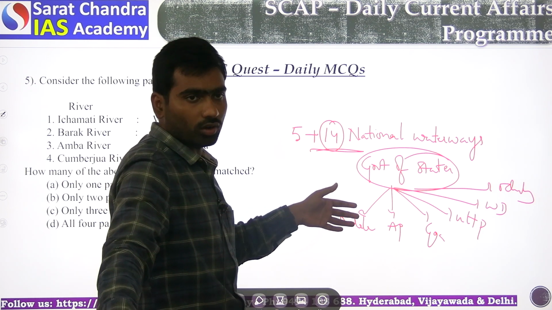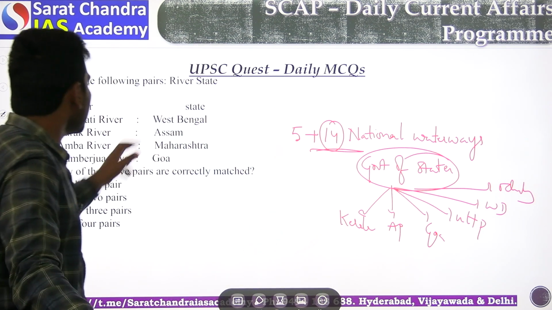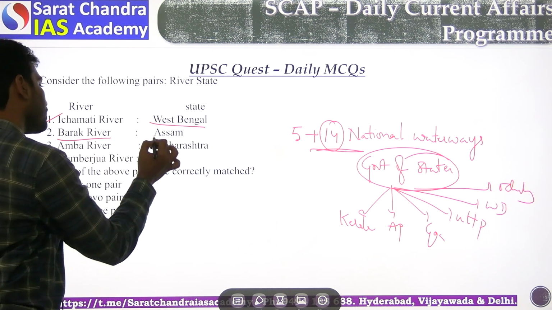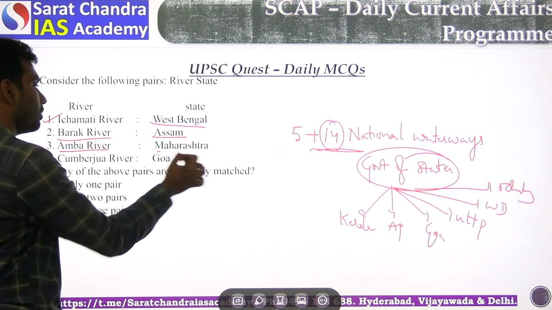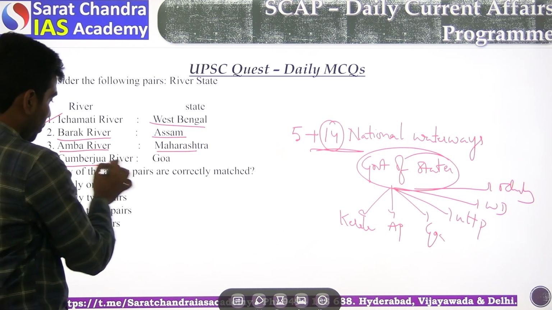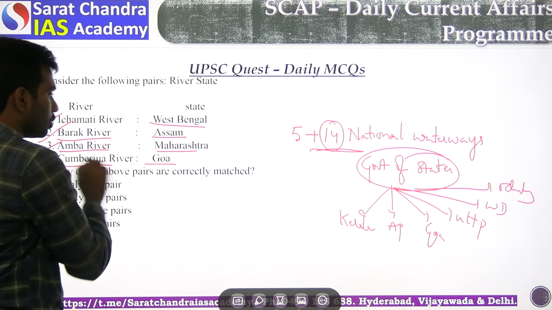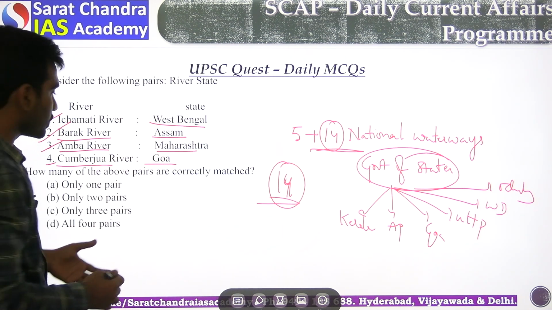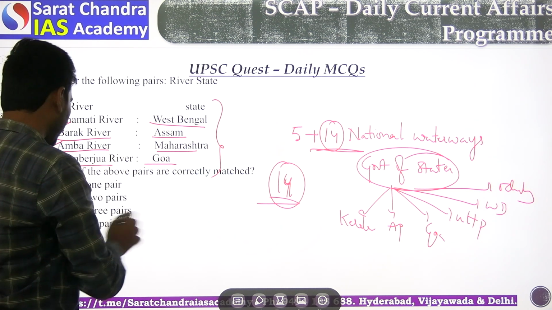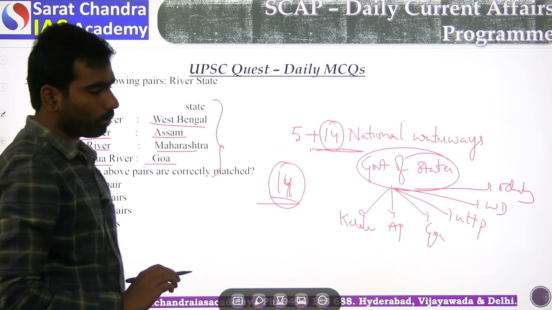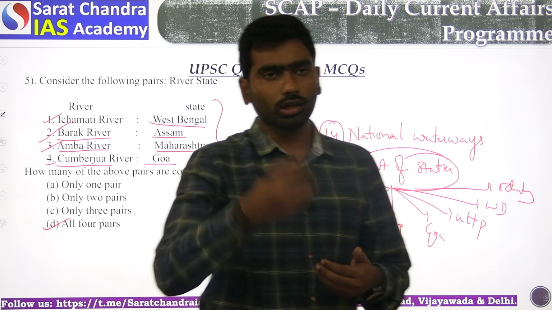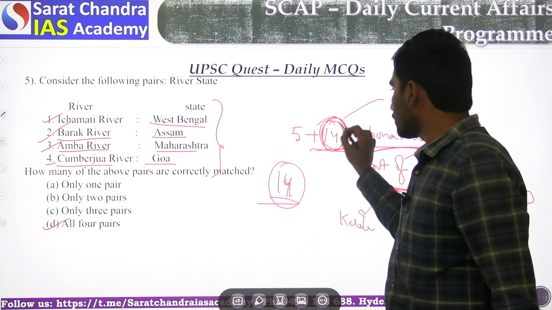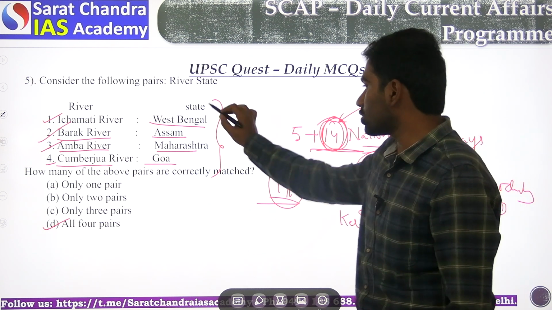Out of these 14 national waterways, some rivers and some states are there. Yes, the Ichamati river is in West Bengal, the Barak river is in Assam, the Amba river is in Maharashtra, and the Cumbarjua river is in Goa. So please go through and read all 14 rivers so that you can easily solve this bit. So these are all correct. All 4 pairs are correct. But please go through the 14 additional national waterways, which rivers, and the respective states. Okay.